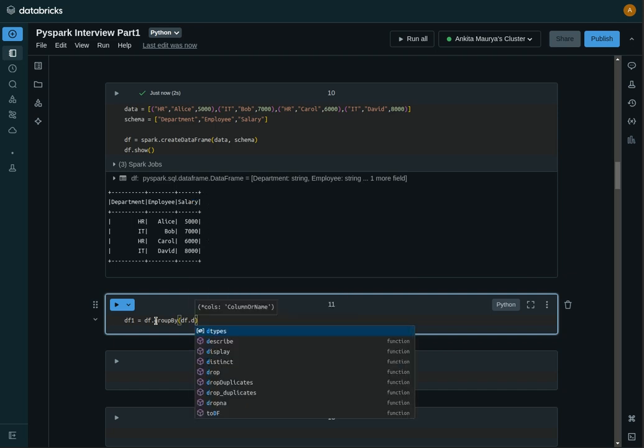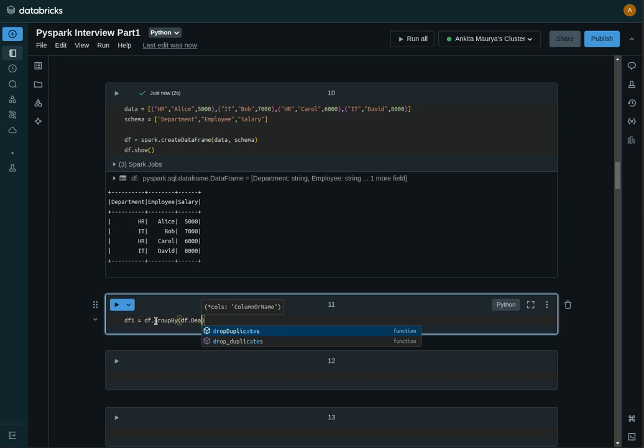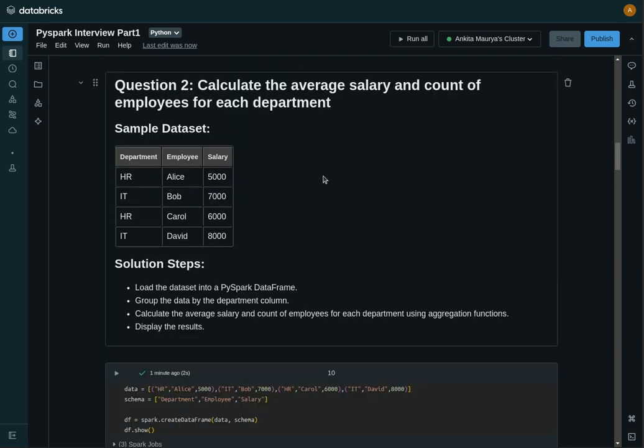Okay, and then we need to perform the aggregations, and we have to perform two operations: average salary and count of employees for each department.